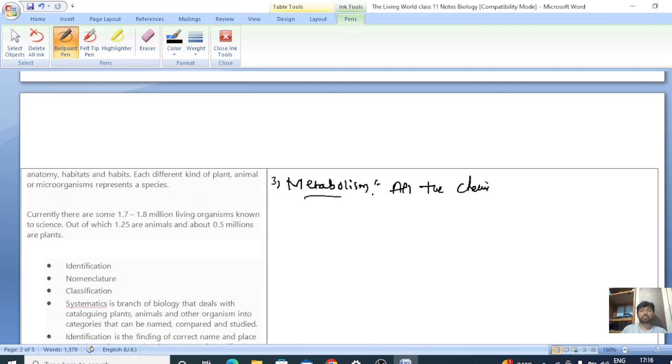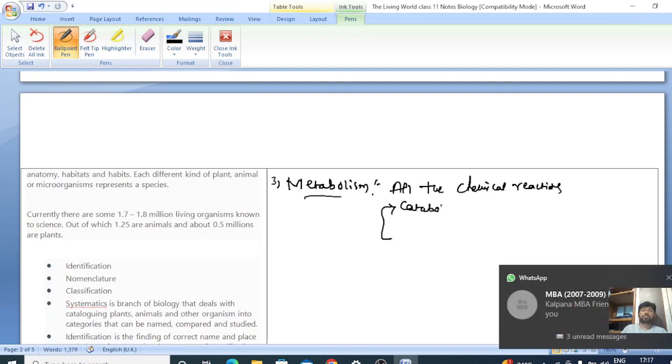All the chemical reactions come under metabolism. Metabolism is of two types: catabolism and anabolism, right?